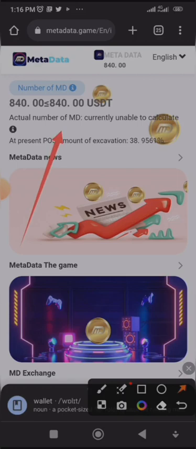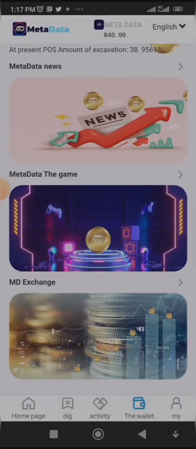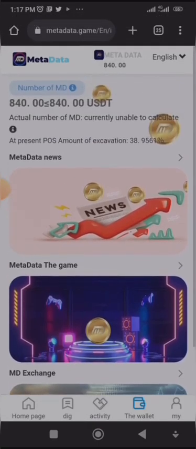We don't know the worth of metadata, because I've seen some videos online where different persons are predicting a price that has not been announced by metadata, which is very wrong, and you should not go with false information. The only thing I will tell you is to keep mining the token as much as you can, so that when it is launched you have a reasonable profit from it.